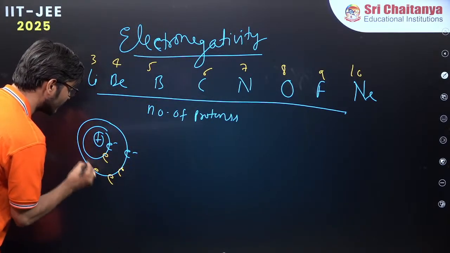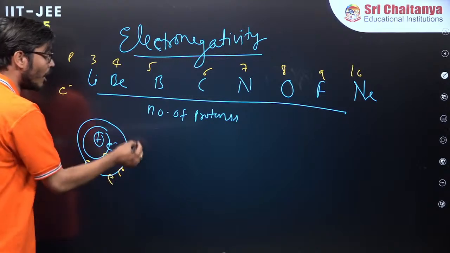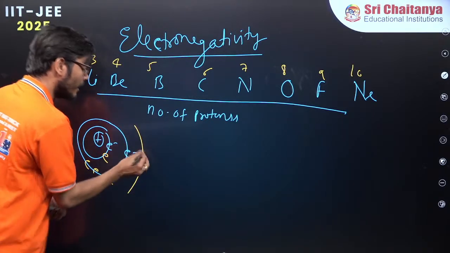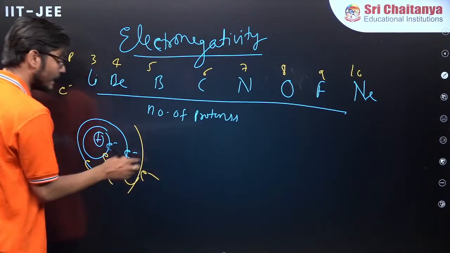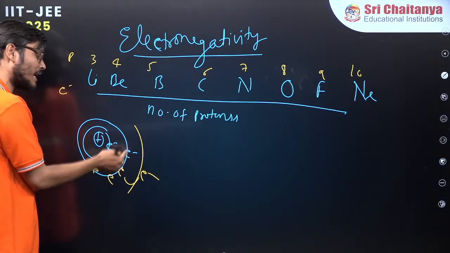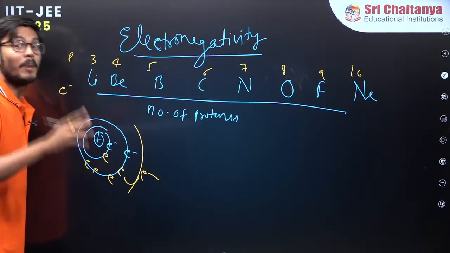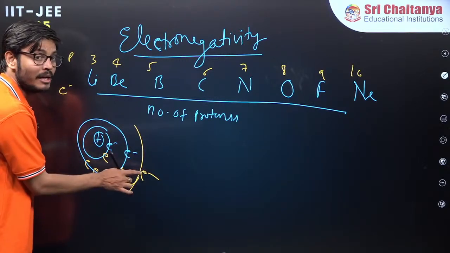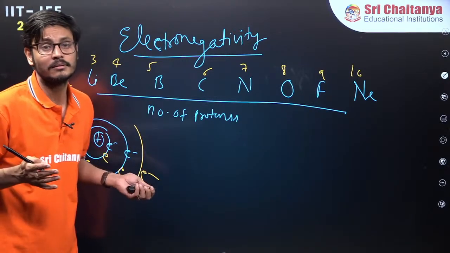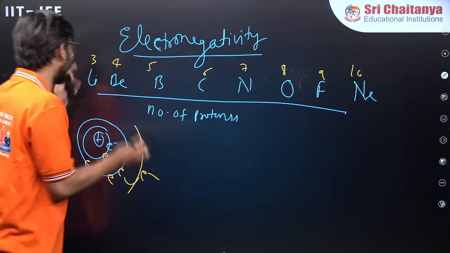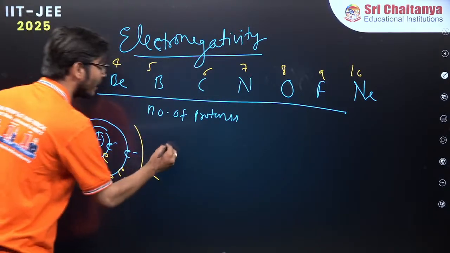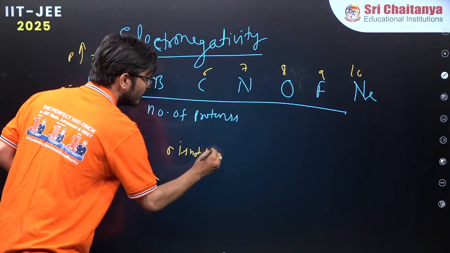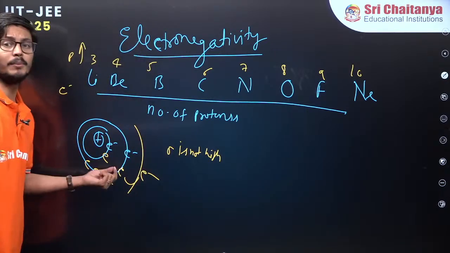Because the electron is increasing in the same orbit, it will not have much repulsion. See, if the electron goes to the next orbit, it will experience the repulsion of this orbit as well as of that orbit. But for now, because all the electrons are coming in the same orbit, it will not have much repulsion. So the proton count is increasing continuously, but the shielding value is not high. The shielding value will be very less.